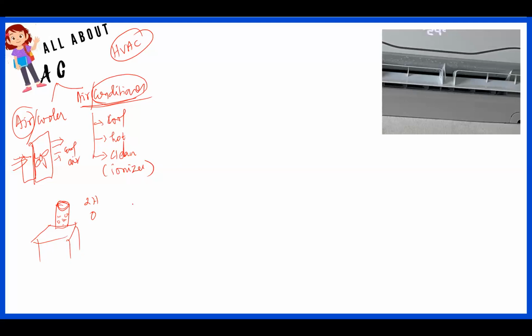The key here is the liquid particles. When you apply heat to a liquid particle, it can become a gas, right?